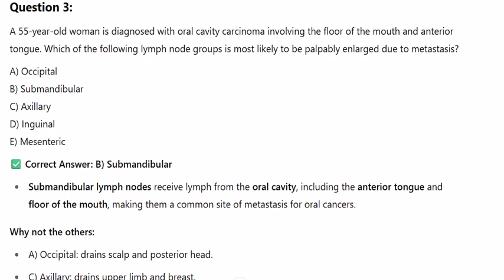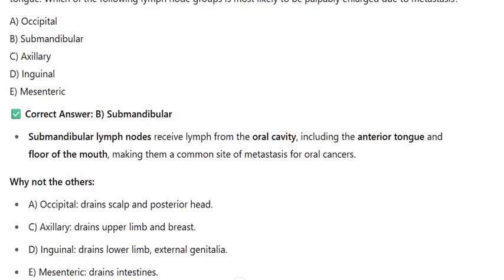Correct answer, B. Submandibular. Submandibular lymph nodes receive lymph from the oral cavity, including the anterior tongue and floor of the mouth, making them a common site of metastasis for oral cancers. Why not the others? A. Occipital, drains scalp and posterior head. C. Axillary, drains upper limb and breast. D. Inguinal, drains lower limb, external genitalia. E. Mesenteric, drains intestines.